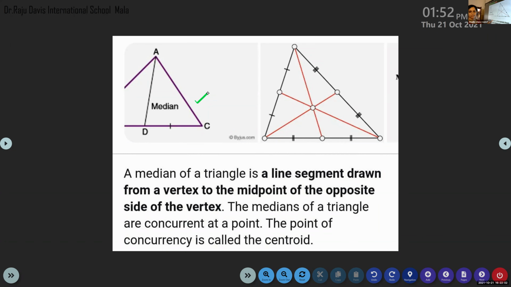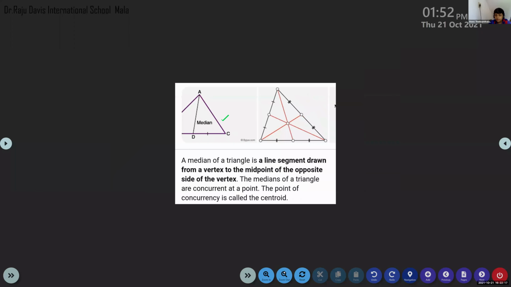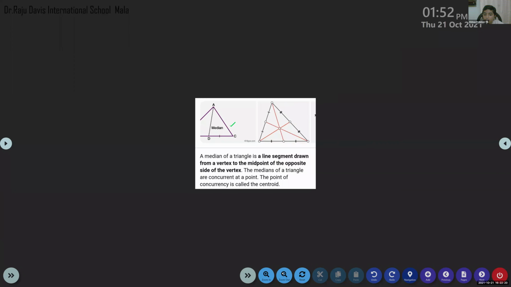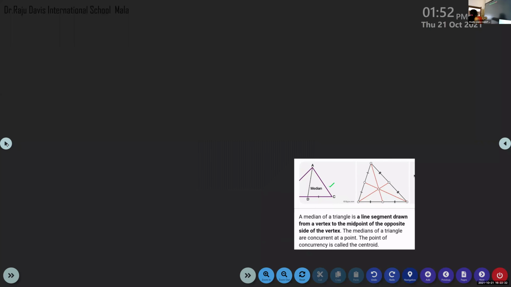Before coming to the explanation, I'll explain to you what is the median. Now look at the board. I'll draw a triangle. Ma'am, we should write the definition. Wait, don't write now. I'll explain it. After that, you can study. Don't go copying everything. I'll send it. Don't worry, I will send it. I'll move this to one side. I'll explain to you what is a median. Then after that, we can go to the definition. Okay. Look at this.